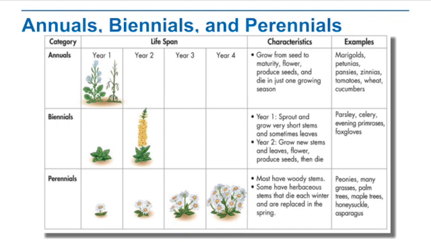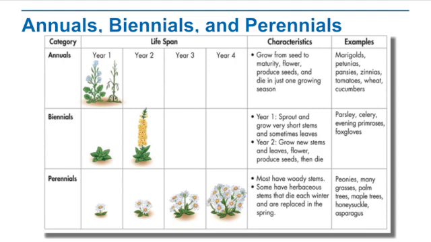We can also split them by when they flower or how often. So we have annuals, biennials, and perennials. And you might be familiar with these if you've ever been at like the garden section of Home Depot or Lowe's or any gardening store. You can pick up little seed packets, and they're going to tell you whether that plant is an annual or a biennial or a perennial.